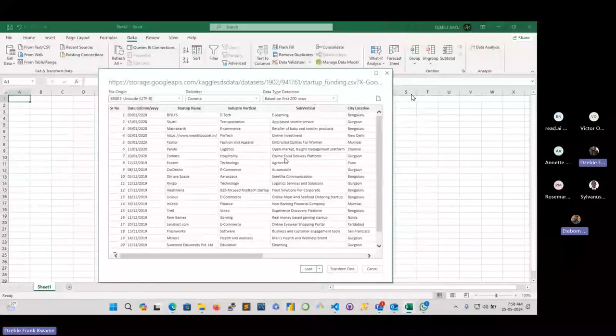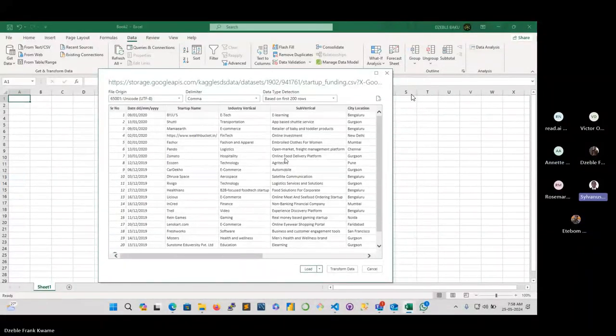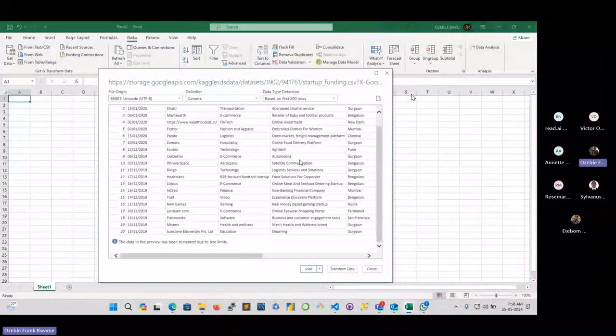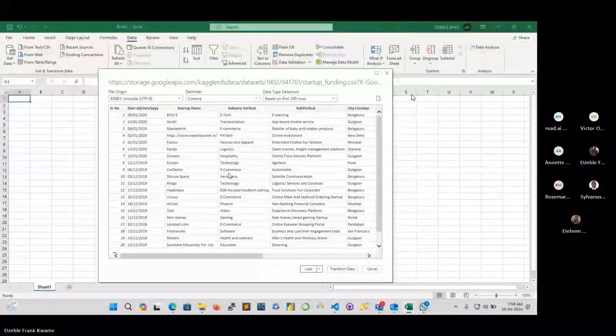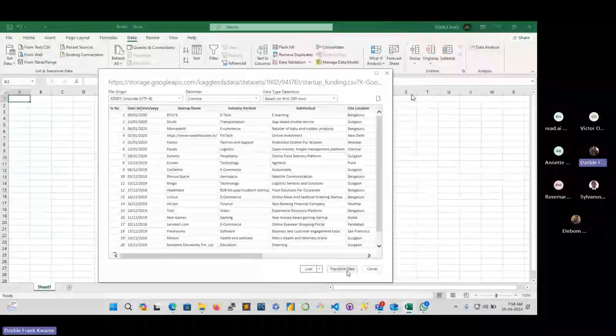So here you can decide to even transform. You see, just like Power BI, when you're about loading the data, it asks you whether you want to transform the data first. Maybe you don't like the way that the data set is, right? So you can decide to even transform it straightforward before even loading into Excel.